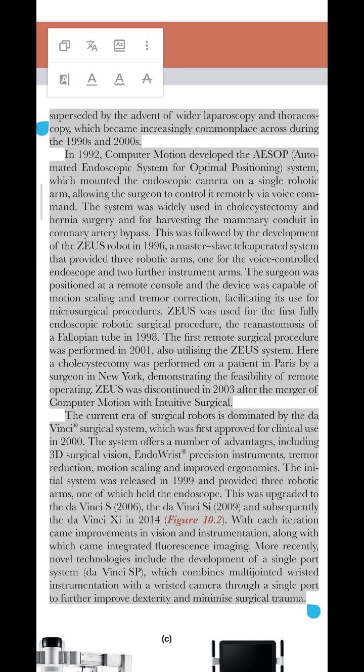More recently, novel technologies include the development of a single-port system, Da Vinci SP, which combines multi-jointed wrist instrumentation with a wrist camera through a single port to further improve dexterity and minimize surgical trauma.